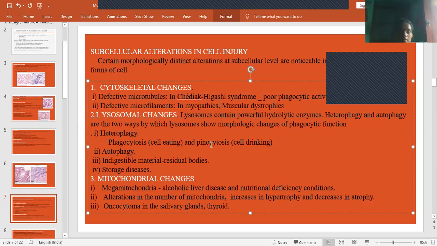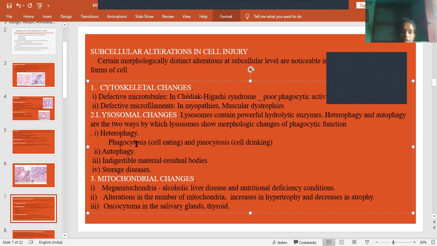And next, lysosomal changes. Lysosomes contain powerful hydrolytic enzymes. Lysosomes are like pocket-like things. They have several hydrolytic enzymes. So heterophagy and autophagy are the two ways by which lysosomes show morphological changes of phagocytic function. So in lysosomes, these two functions take place, that is heterophagy and autophagy. I think you know about this: eating within the cell, and eating other cells. That is autophagy and heterophagy.